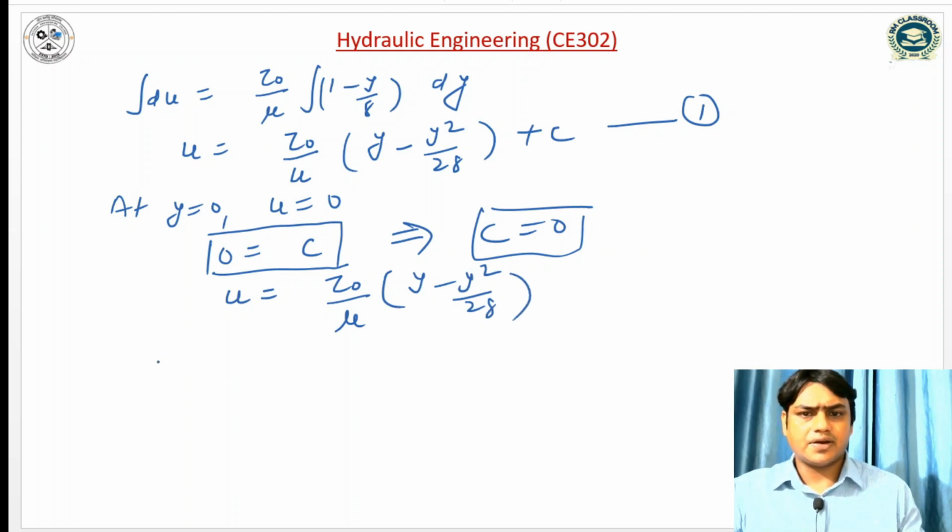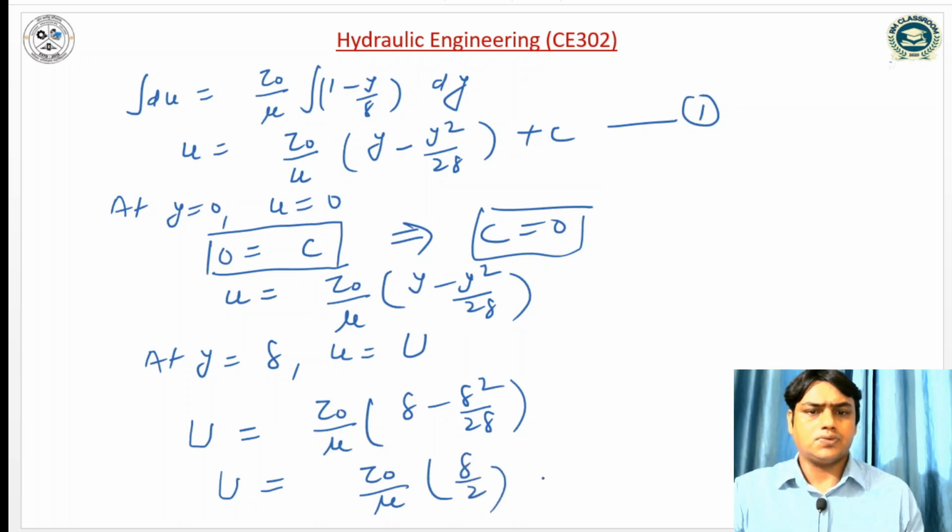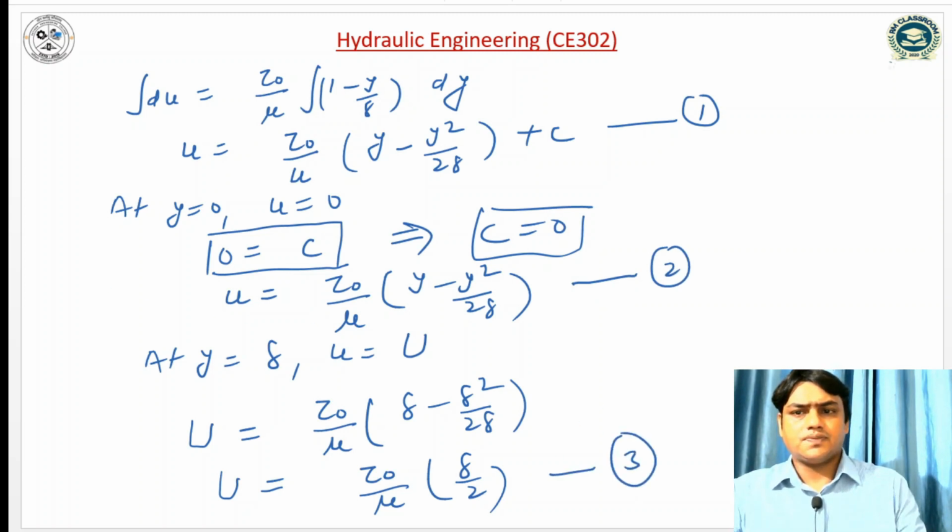Similarly, at y is equal to delta, small u is converted to the free stream velocity. So capital U is equal to tau naught by mu times delta minus delta square by 2 delta. The delta terms cancel, so capital U is tau naught by mu into delta by 2. Let us say this is equation number 2 and this is equation number 3.